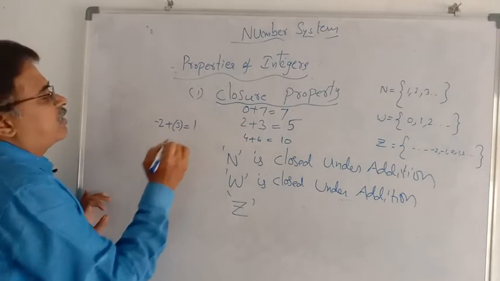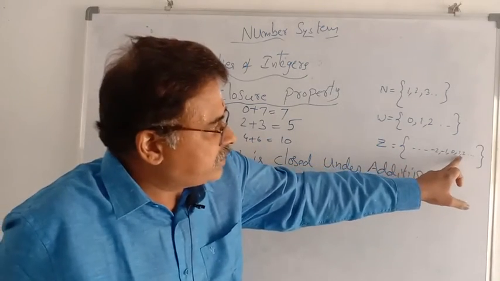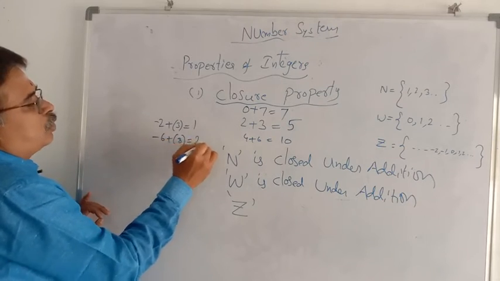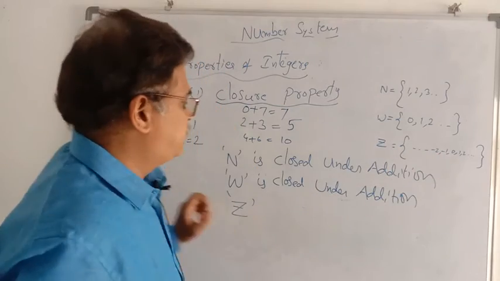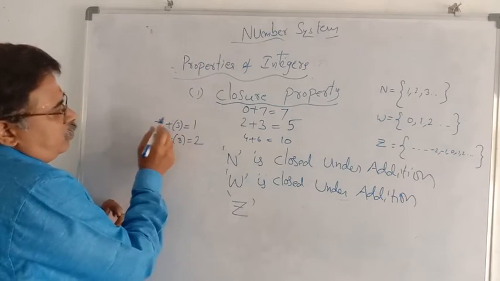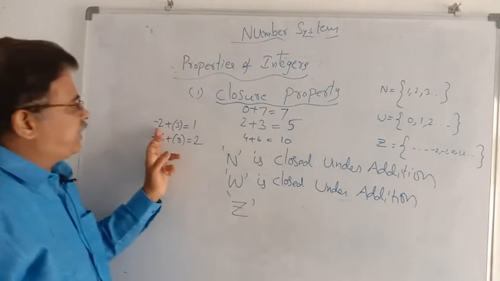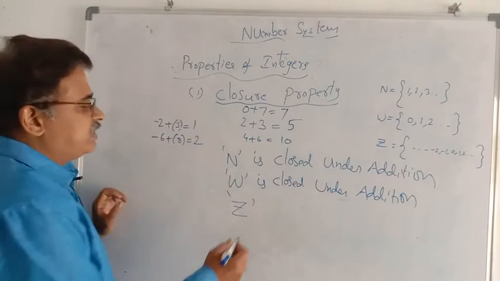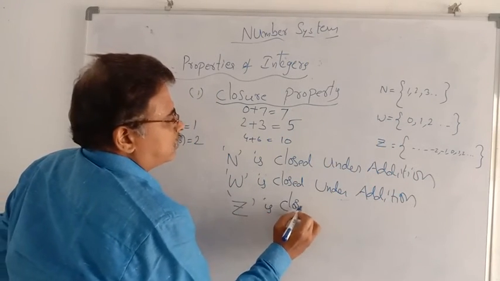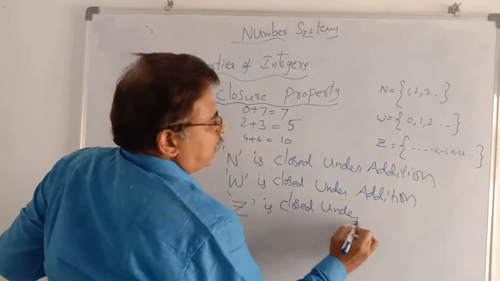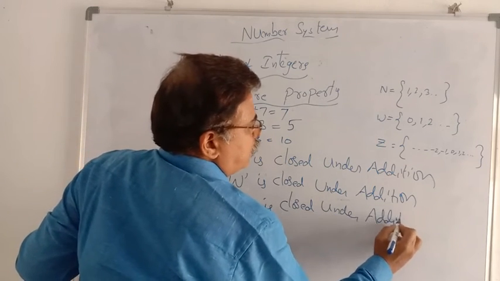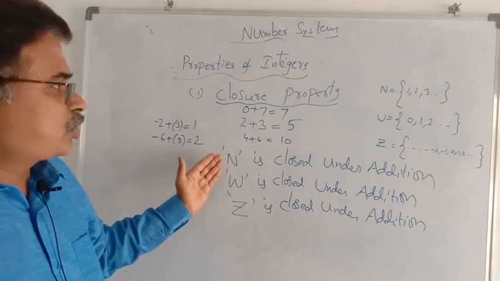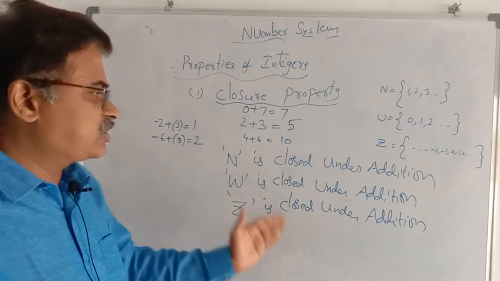What is the answer? 1. 1 is also in Z. Another example: minus 6 plus 8 is 2, and 2 is also in Z. So if you take two numbers from Z and add them, you get a number that must be in Z. So Z is also closed under addition. So we know N is closed under addition, W is closed under addition, Z is closed under addition.